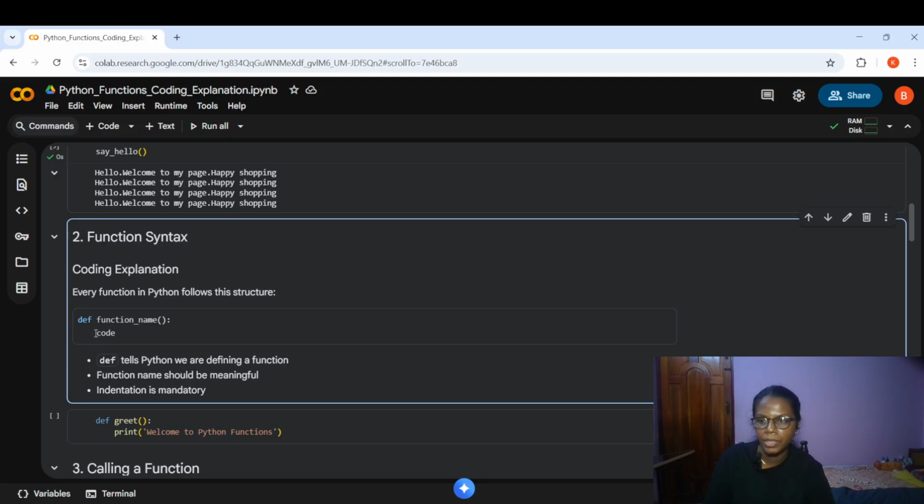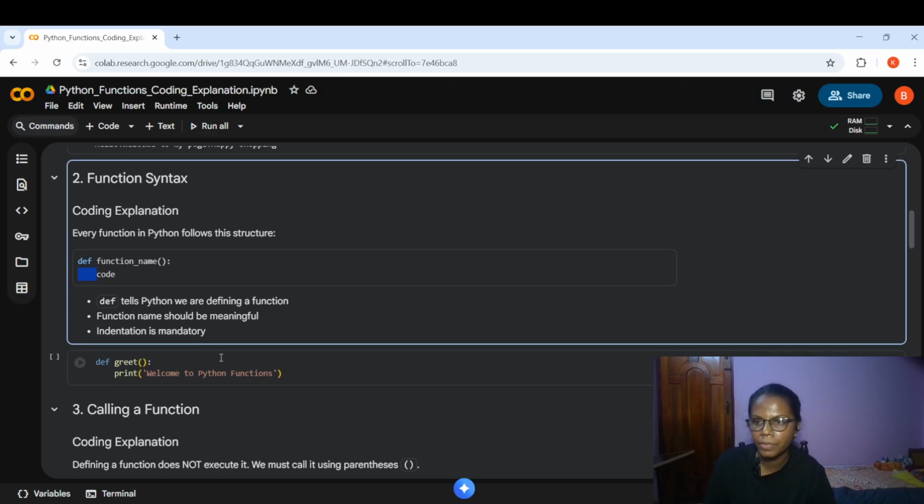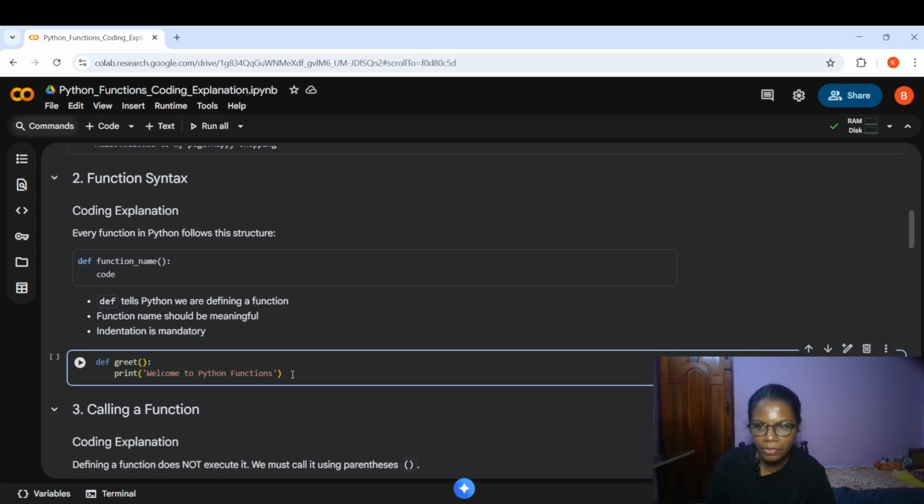Next, indentation. On the next line, these 4 spaces are mandatory. That is why indentation in Python programming is mandatory. So based on these rules, they have created a function. So this specific function is giving a printing statement: Welcome to Python functions. If you are watching my video for the first time, welcome to my YouTube channel. Happy learning.